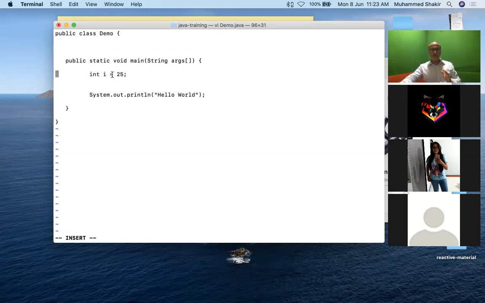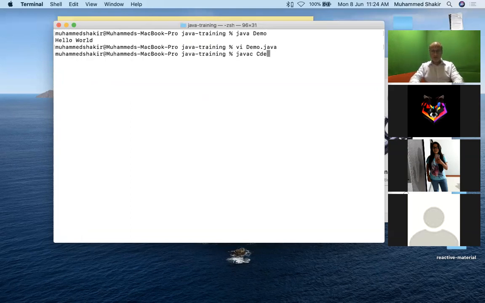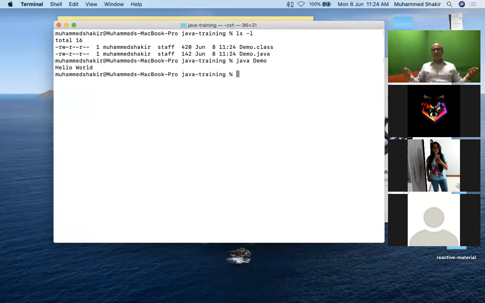This is the main function, this is the local variable, and I have written System.out.println, and that's it. It's done. Usually in real life, do you think you will have only one function as simple as this in your Java application? No. Now, javac demo.java. Here you are, it compiles successfully. You can see I've got a .class file here. And I'll say java demo. See, it executes. As you have seen in the code, it gets executed.